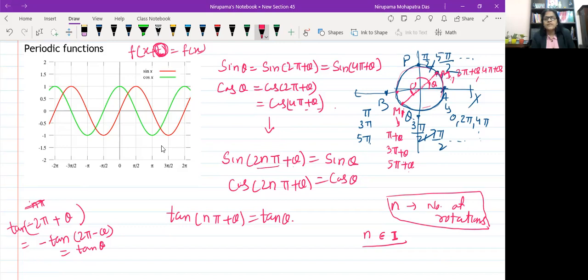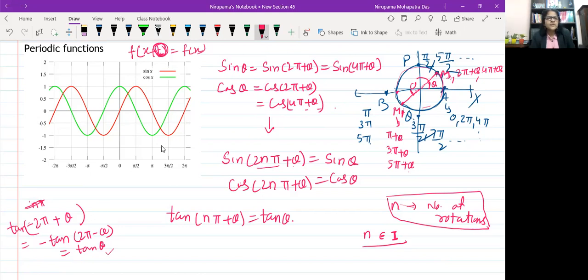So after every 2 pi interval, n is 0, 1, 2, 3, 4, 5, and I have shown you that even if n is negative, if you take any integer, you still get the same. Suppose you write tan minus 2 pi; if n is negative also, we don't have any problem.